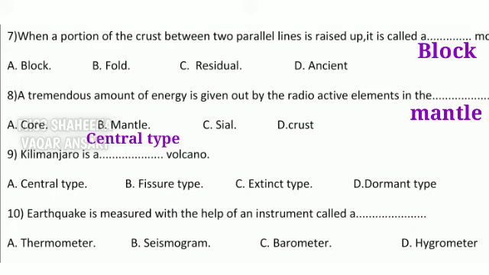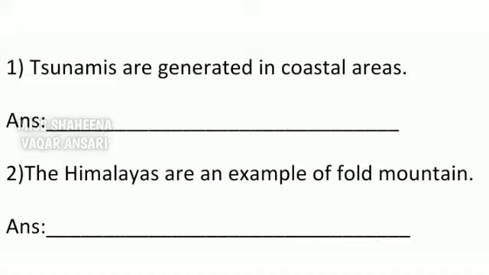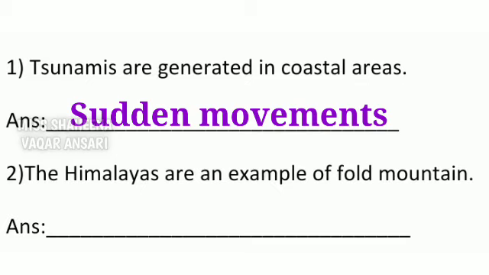Now next is earthquake is measured with the help of an instrument called dash. Seismogram. The earthquake is measured with the help of an instrument called a seismogram. Question number 2 is identify and name the internal movements. Number 1 is tsunamis are generated in coastal areas. Answer is sudden movement. Because of sudden movements, tsunamis are generated.